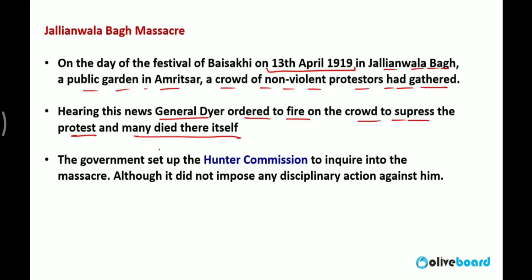And this incident was called Jallianwala Bagh massacre or Jallianwala Bagh Hatyakand. The British government made a Hunter Commission to inquire about this massacre, and disciplinary action was taken against General Dyer. He was sent back to England after this decision.